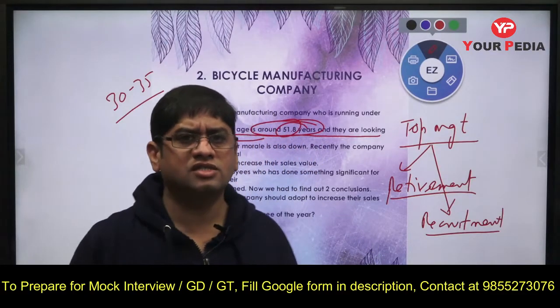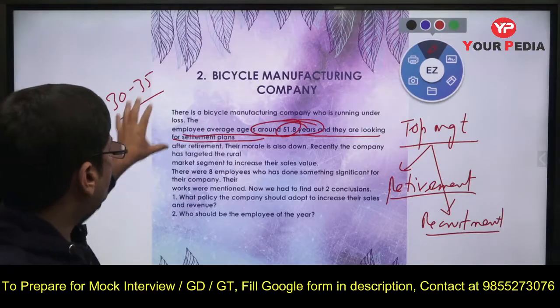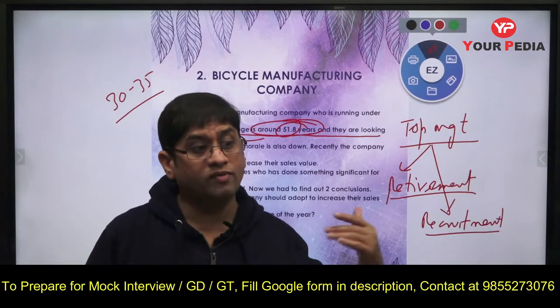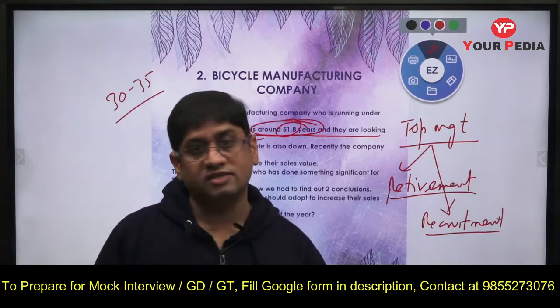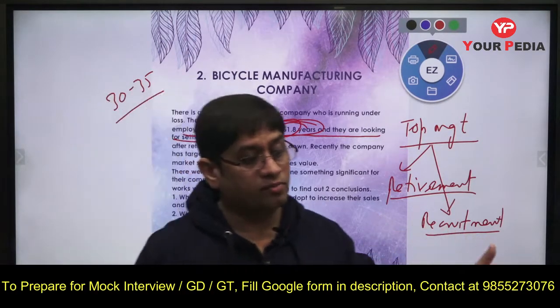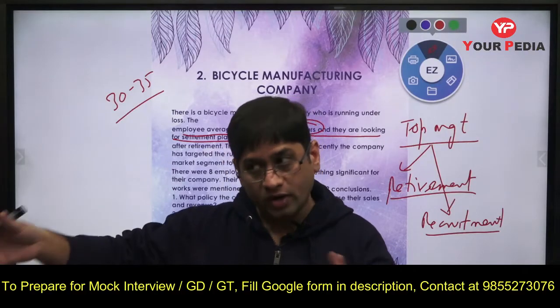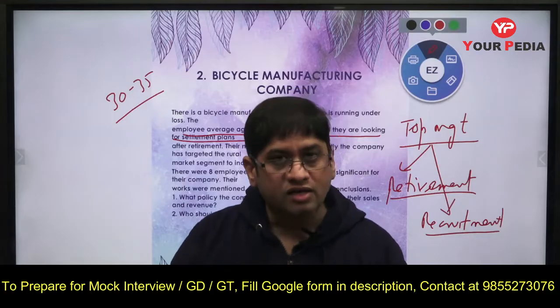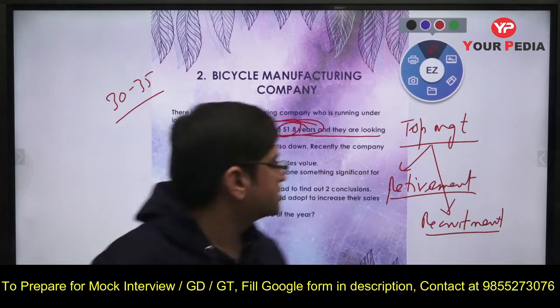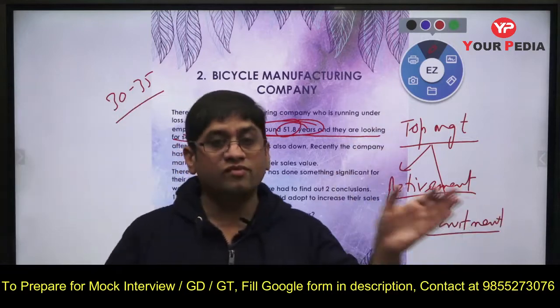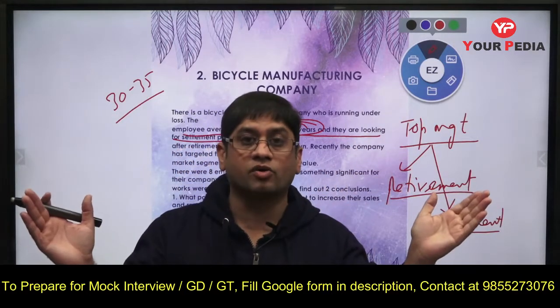We need to conduct a detailed survey also, about our product and the product in the market. What the customer wants, why our product is not good. After the survey, we will get to know, okay, this is the problem in our product. Our competitor is giving this new product which is required, and this is a product which we are not giving. Like we are trying to expand into different markets. Like it is mentioned that we are going rural also. Rural, urban, we need to produce a variety of products.